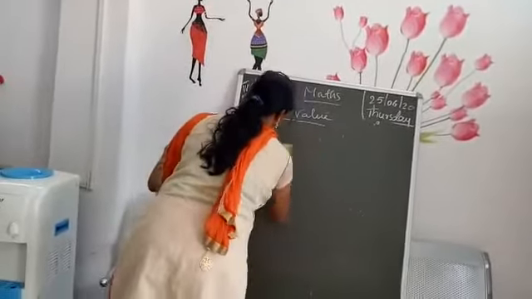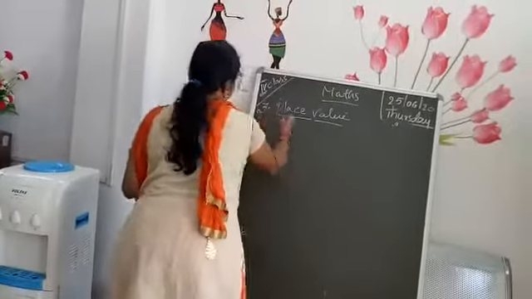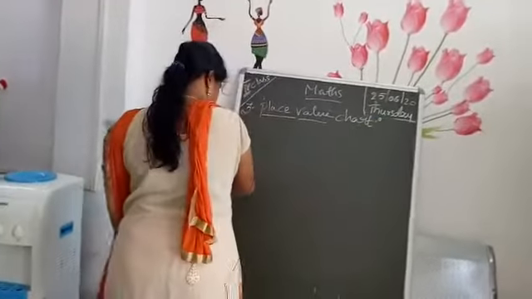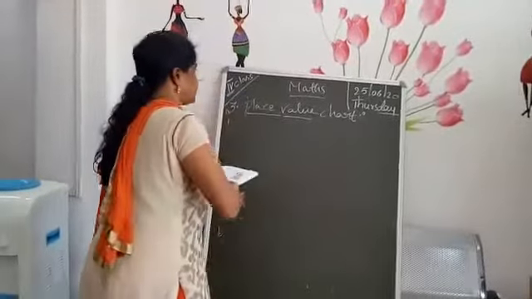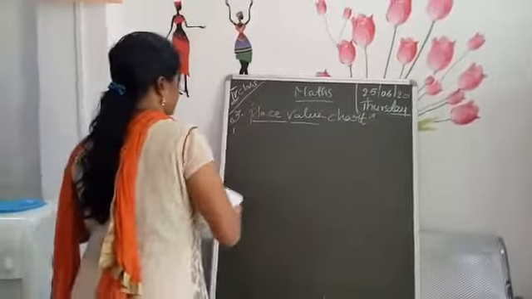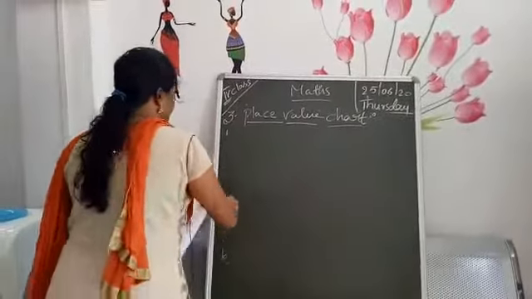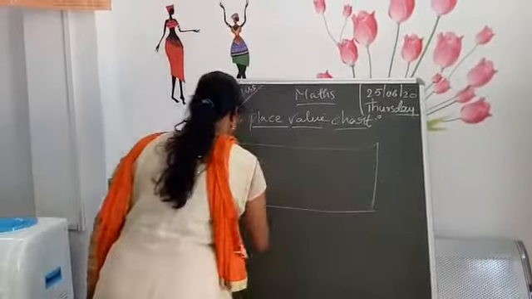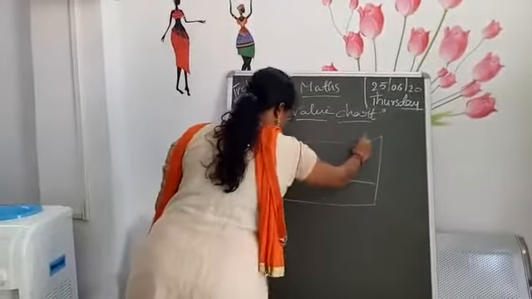Now I will show the place value chart. Okay, children. Here you all know the place values, right?